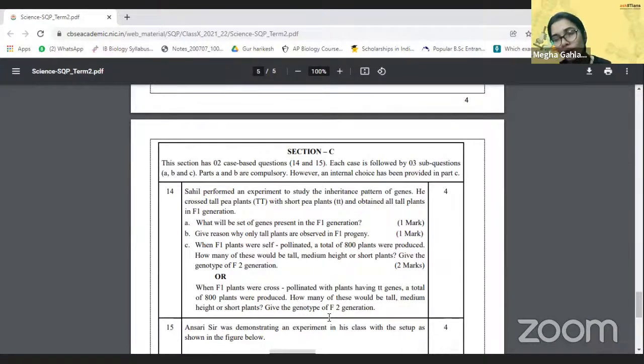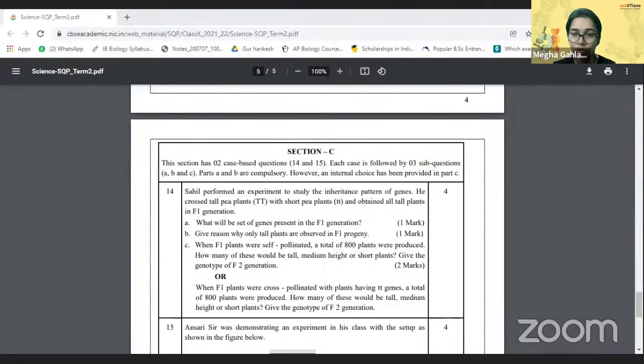It will be an uppercase T and a lowercase t, right? Absolutely. Very good. Now give reasons why only tall plants are observed in the F1 progeny. Very good, Shinani. That's great. Yes, Drishti. Very good.